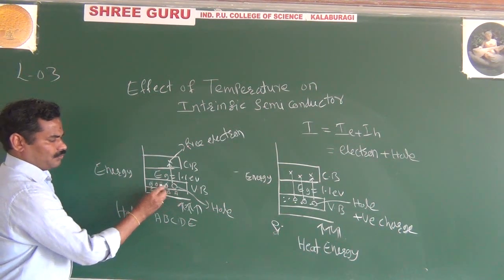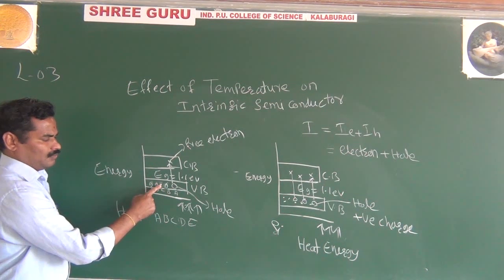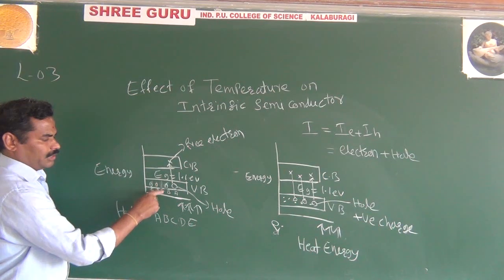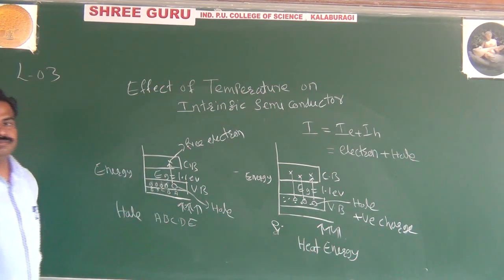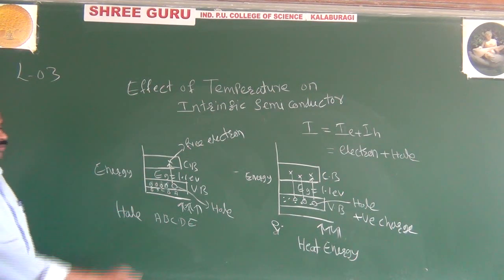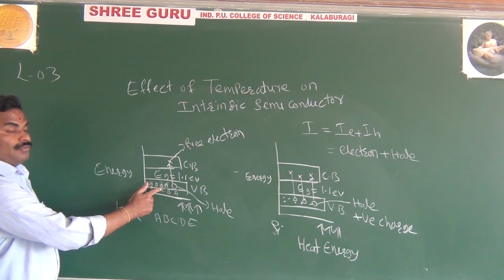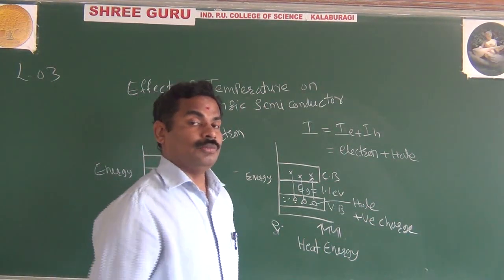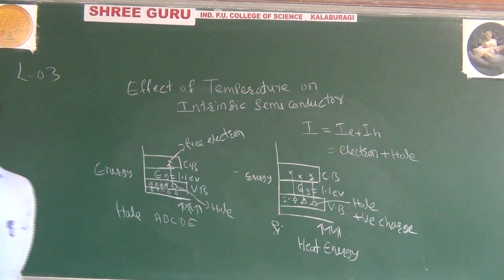And here also, actually it's an electron. This hole will attract this electron, and once again it is a vacant place, that is nothing but a hole. Like that, you are moving the holes in the valence band. It means, what is hole current? The hole current is nothing but the moving of the holes in the valence band.